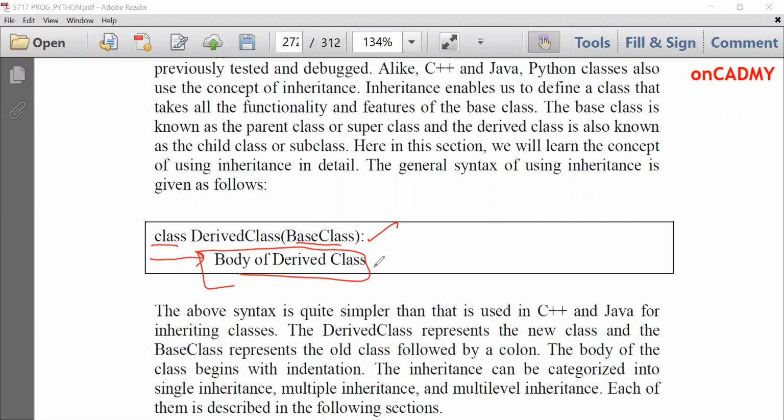The only new thing in inheritance is you have to write the base class in parentheses along with the new class name. That means now this derived class is inheriting the features of the base class. All the functions and members of the base class will be inherited by the derived class, and they will become members of this derived class.